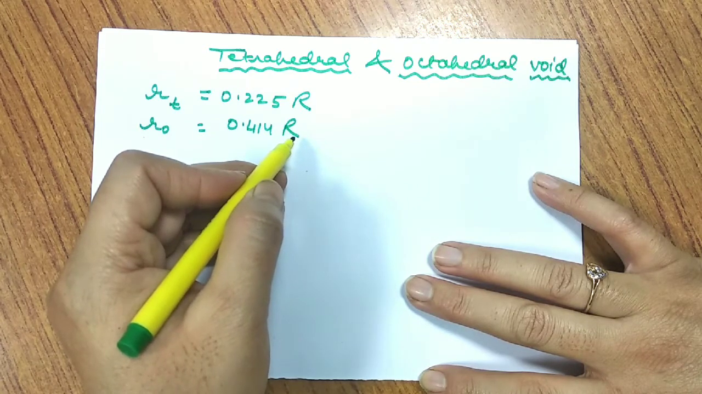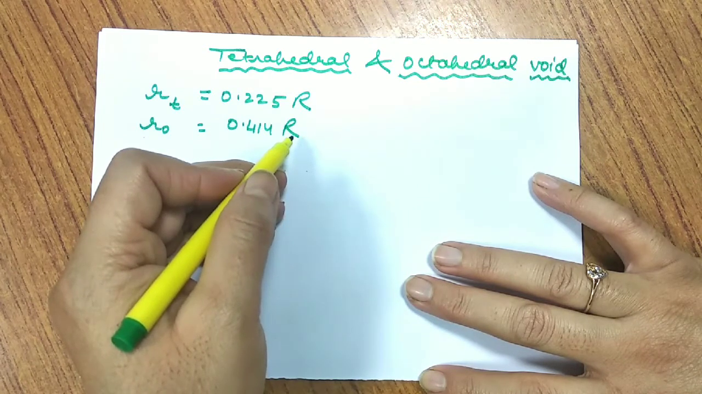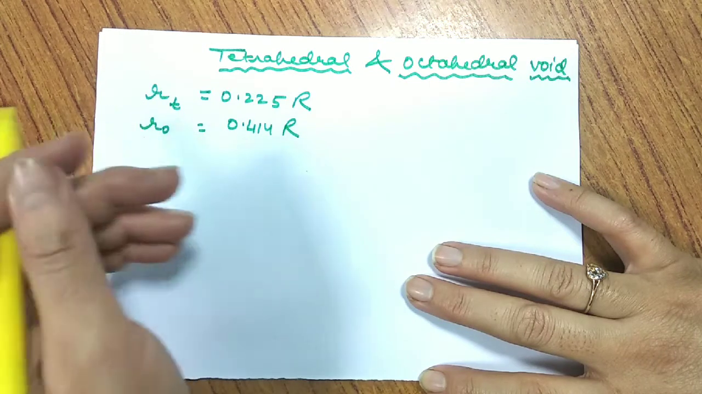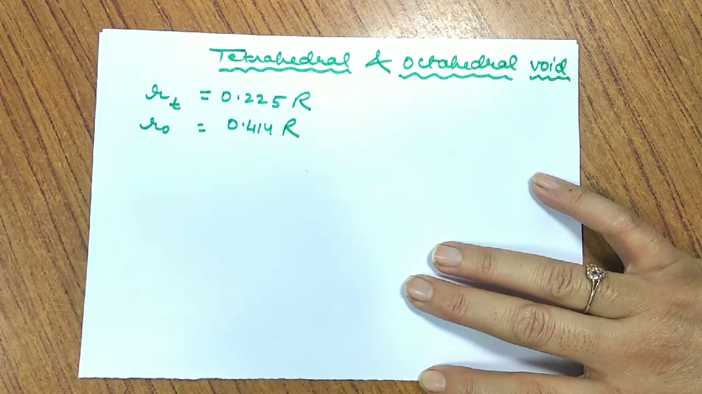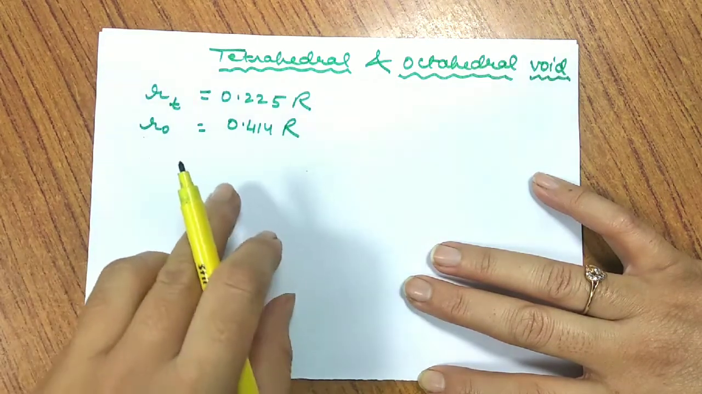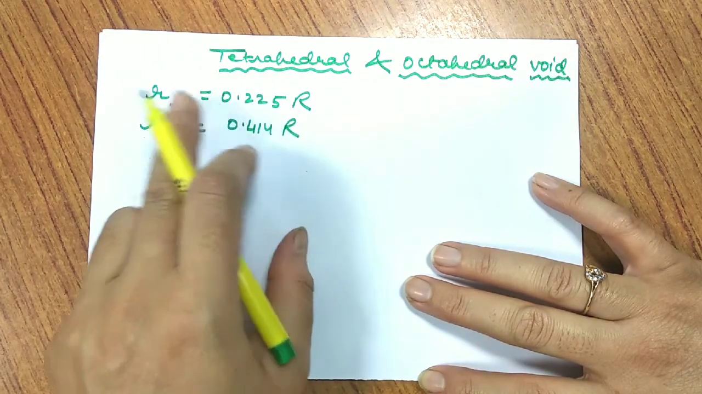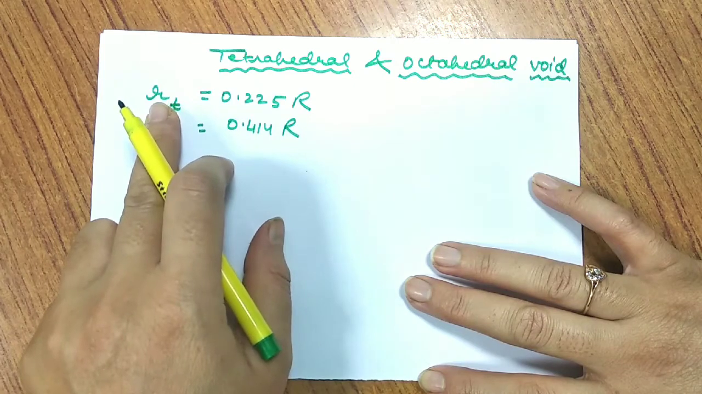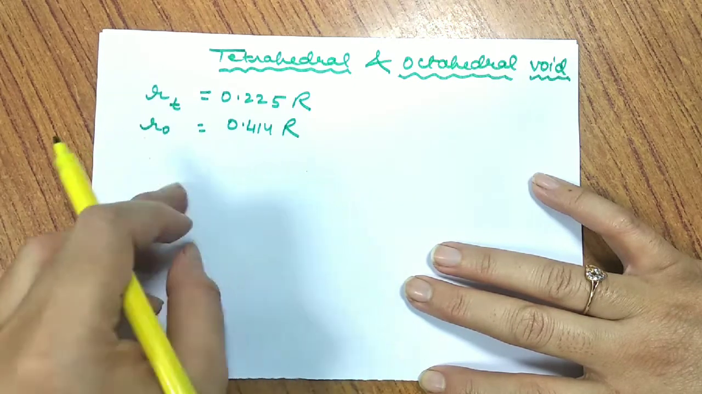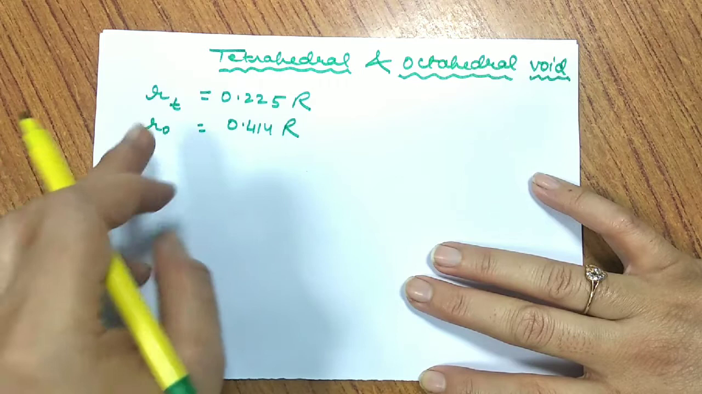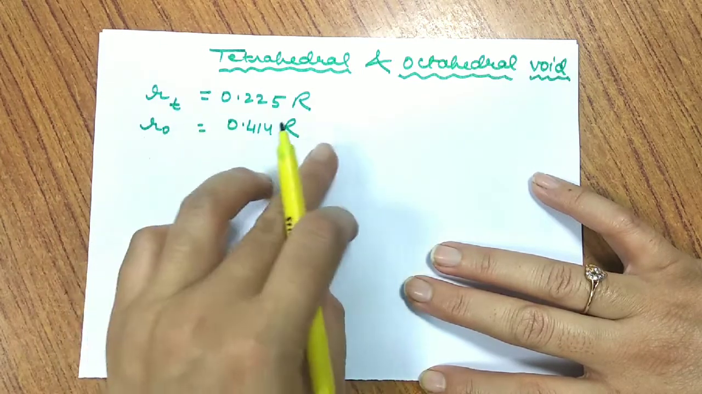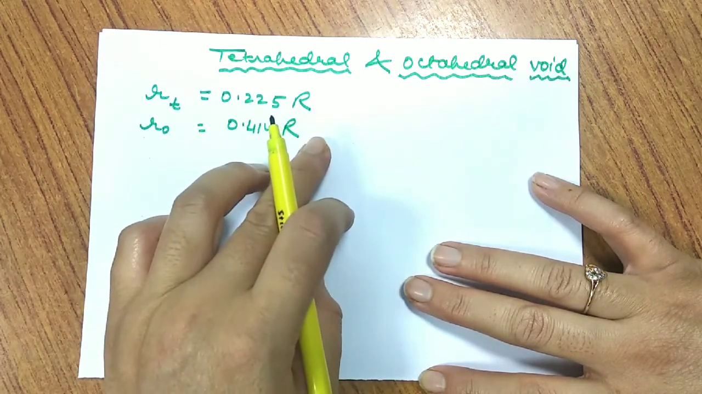So basically, when I talk about these two voids, what type of question may we have in the NCERT? Let us see what is the difference. The tetrahedral void is much smaller, whereas the octahedral void is bigger as compared to tetrahedral, but yes, it is also smaller as compared to the sphere.